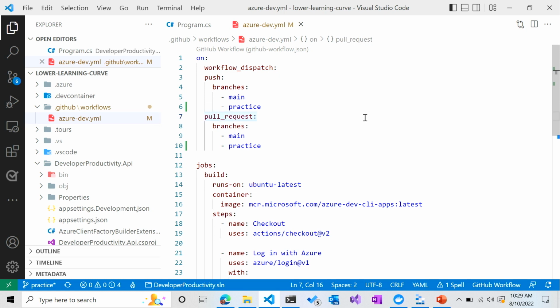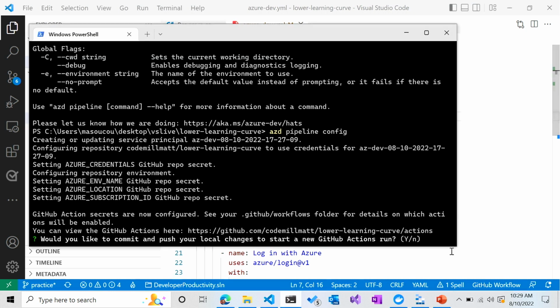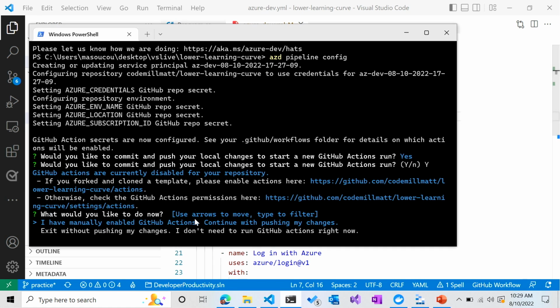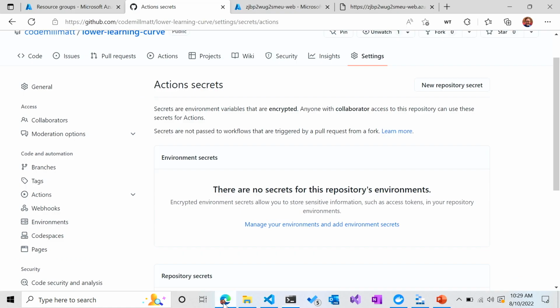Make sure we're saved up, hitting this yes. I'm going to commit, and then GitHub Actions are currently disabled for your repository. Well, what I'm going to do then is just kick them off manually.